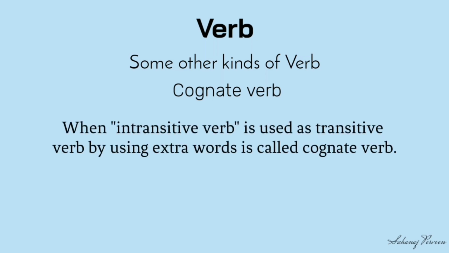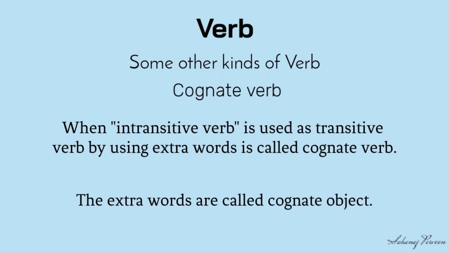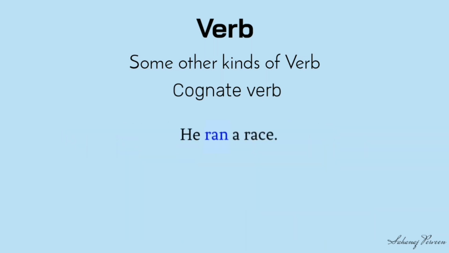Cognate verb. When an intransitive verb is used as a transitive verb by using extra words, it is called a cognate verb, and the extra words are called cognate object. Look at the examples. He ran a race. I slept a sound sleep.